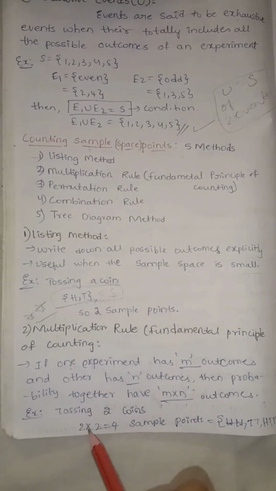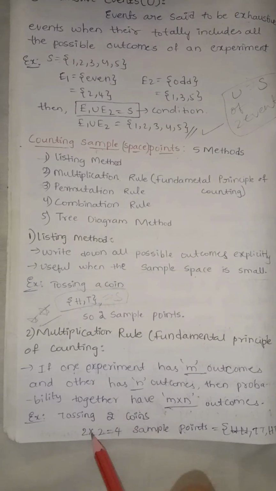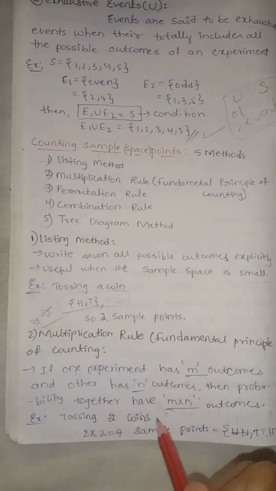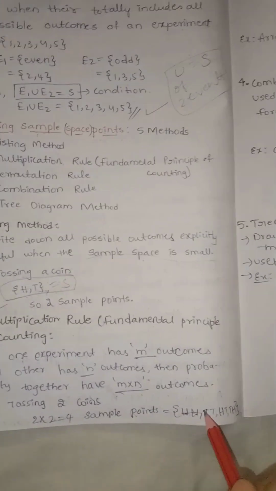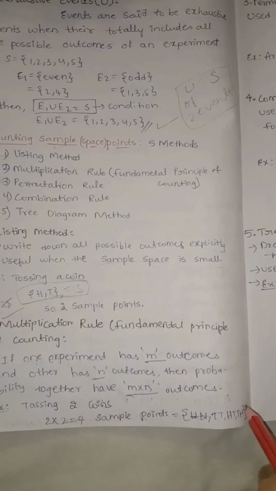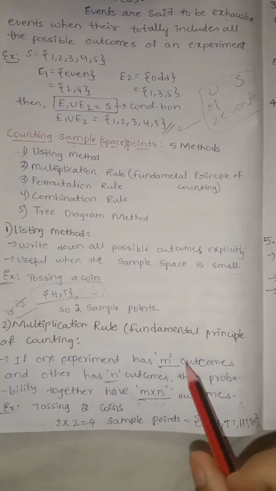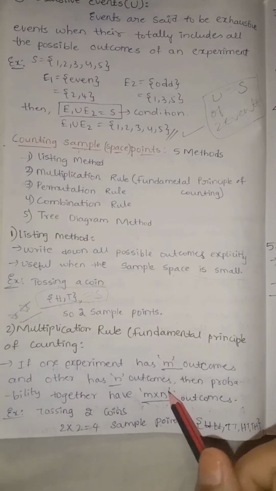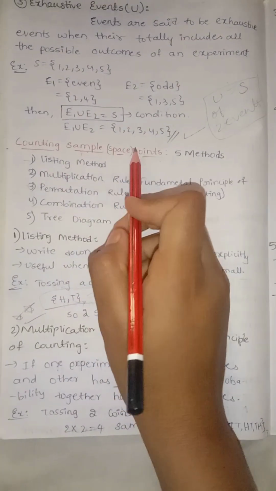Tossing two coins. We have two coins, and for each we have two possibilities, head and tail. So 2 into 2 is 4. The sample space equals two heads, two tails, one head one tail, one tail one head. These are the sample points for counting. It is the second method in counting sample points.